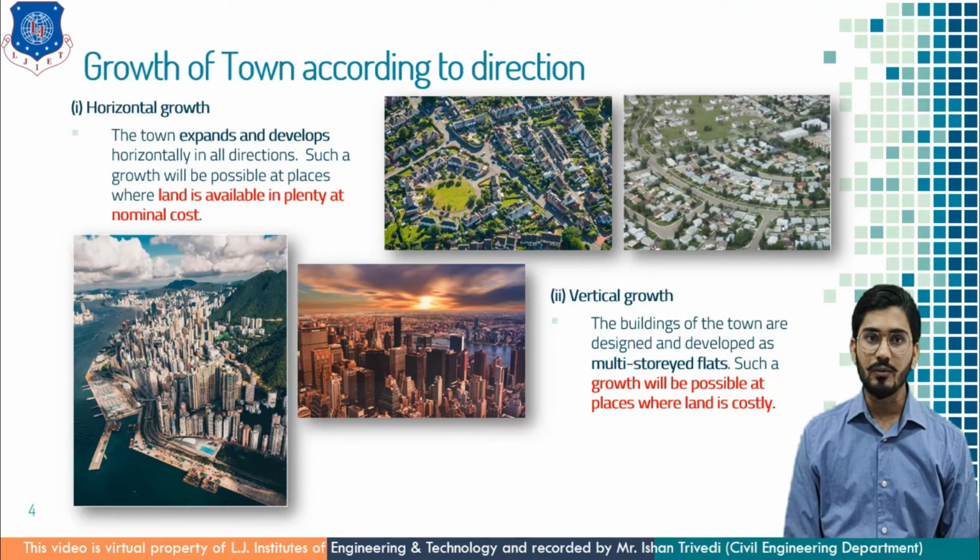In these two cases, if I am talking about horizontal growth, where the land is available and there is a topographical benefit, such development would occur, such as Ahmedabad, Vadodara, Surat, Rajkot. These are the places where the development is horizontally spread. Whereas in vertical growth, there is lesser land availability or there is a physical barrier, so the city will grow vertically. Here you can see the picture of New York and Hong Kong, where there is obstruction of natural phenomenon, and that's why, due to limitation of land, the city has grown vertically.